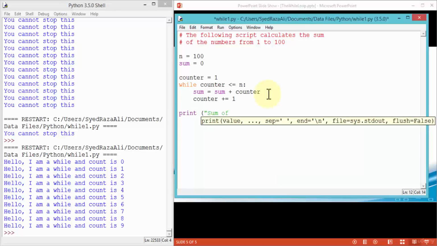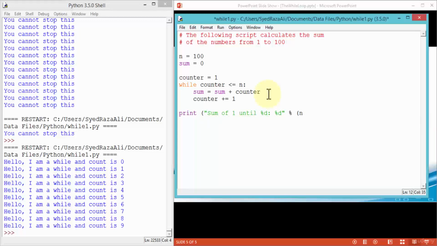And once I'm done, I can say print the output, right? So I'm going to say print sum of 1 until, let's say, percent d colon and percent d, and then use the percent one more time, and of course my variables, which is n and sum, and close my parentheses.